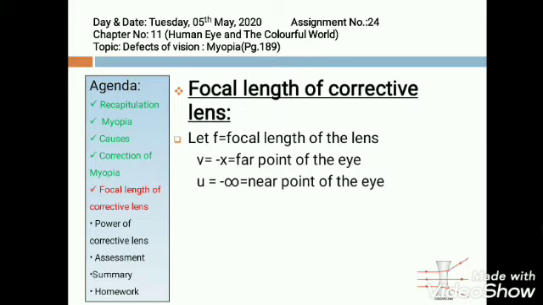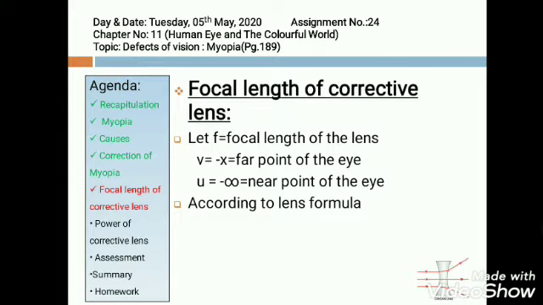u, the position of the object, is again on the left hand side, and we are taking the distance as x for the image and infinity for the object. So the object is considered to be at infinity.